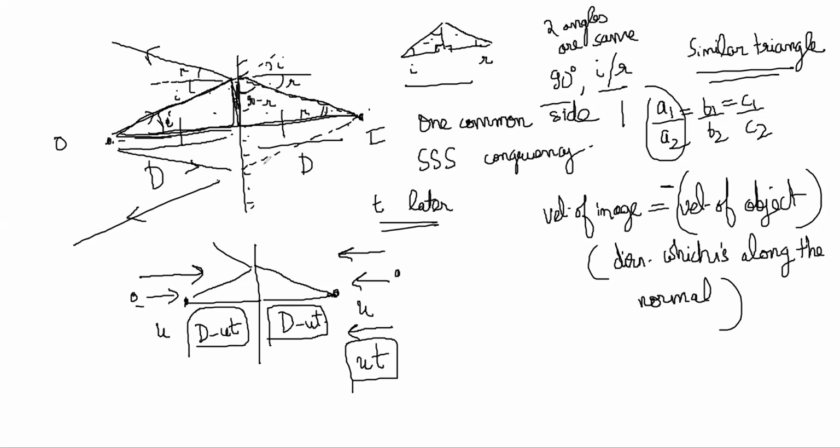Speed is the same, velocity is negative of each other in the direction along the normal. But suppose this was going like this, right? Then image will also be going like this, right? Velocity in the direction parallel to the mirror will remain unchanged. It will be the same thing here. Correct, because the position of image will change, right?